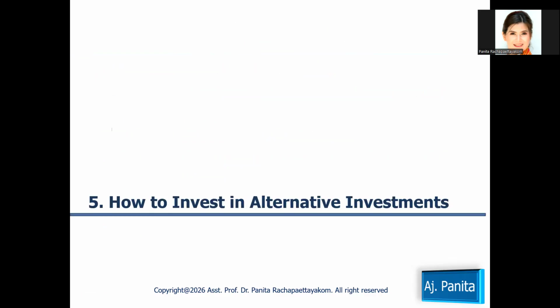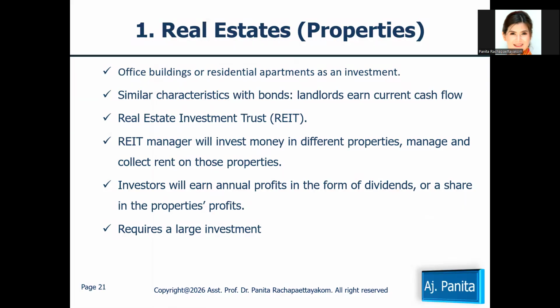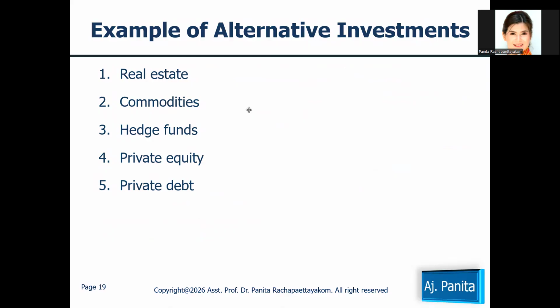You can notice from the 5 alternative investments that I introduced to you. The first one is real estate, or property. The second alternative investment is commodities. As well, for number 3, hedge fund, then private equity, and private debt.